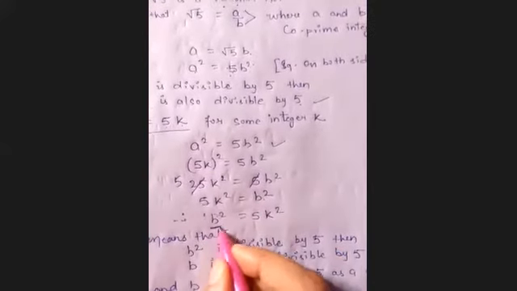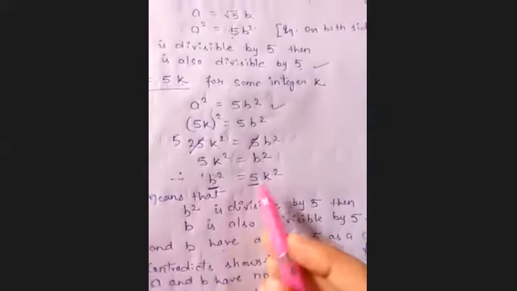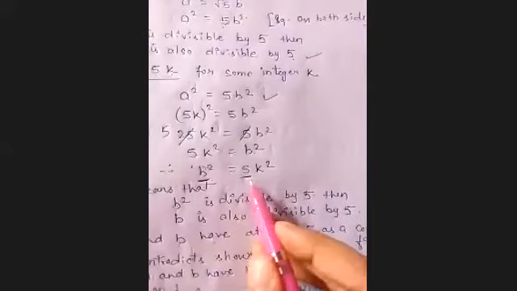Now b squared is divisible by 5, so b will also be divisible by 5. But here, a and b have at least 5 as a common factor.